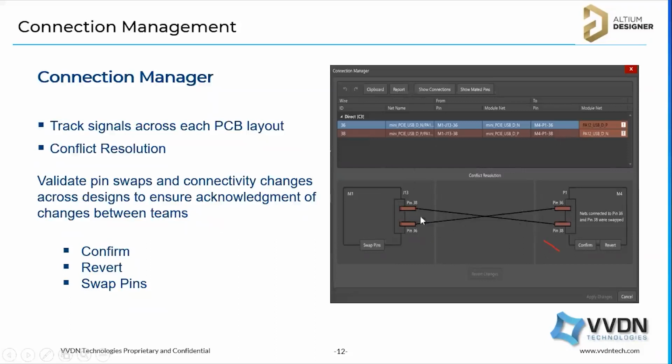If there is any swap, you can generate a report and share it with your hardware engineer, noting the mismatch in pin name and net name. Or you can swap the pins, generate a report and share that, or you can revert. So we have three options: you can confirm, saying this is intentionally kept like that, or you can swap the pins.